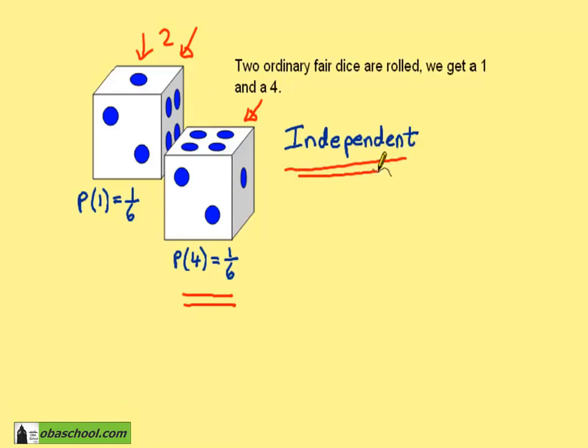This is the classic independent event situation. Whatever happens with one thing does not affect the probabilities of something else.